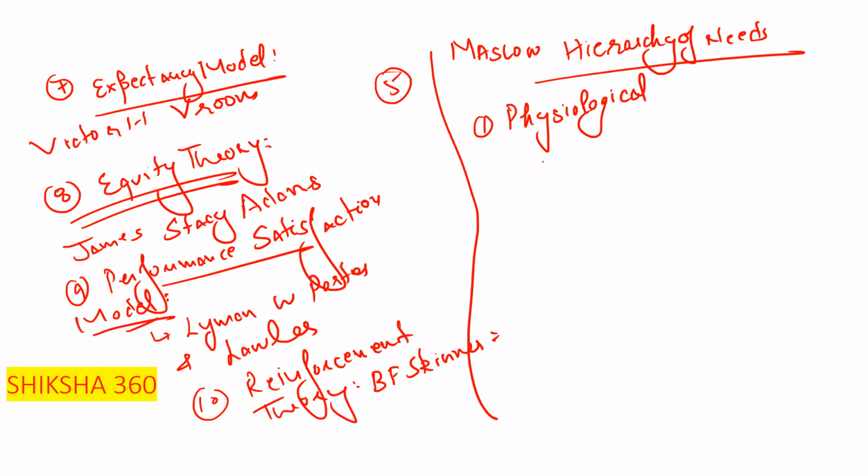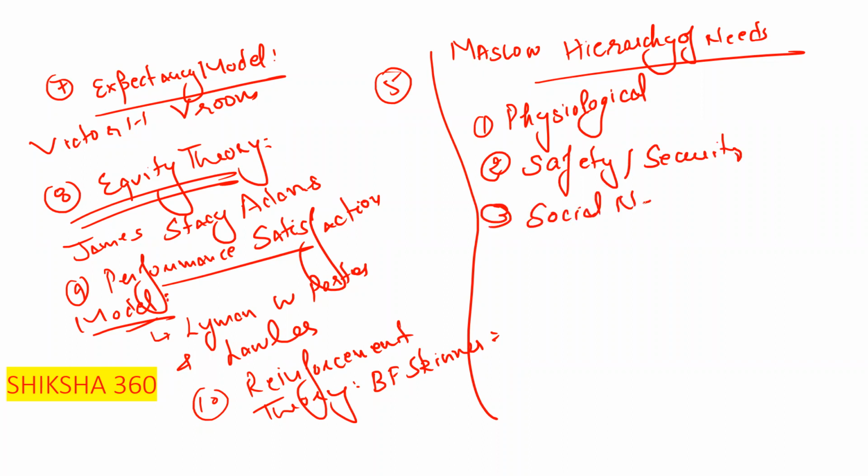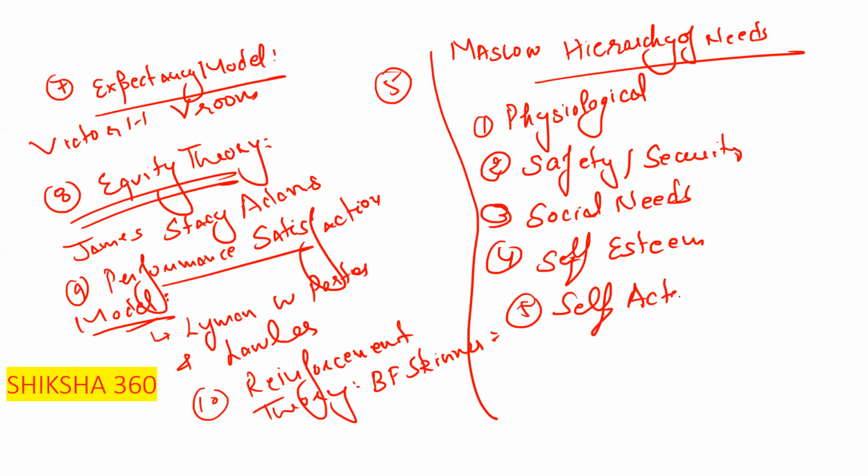Second one under that is safety or security needs. Third one is social needs. Fourth one is self-esteem needs. Fifth one is self-actualization need.